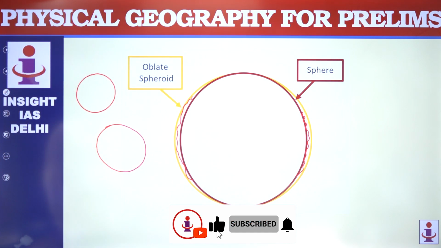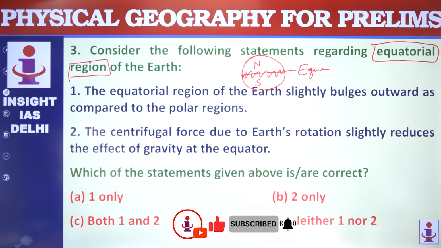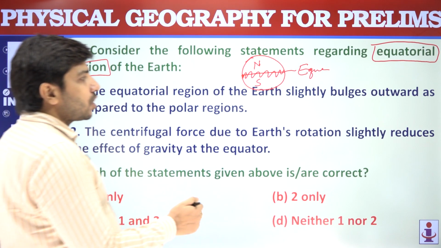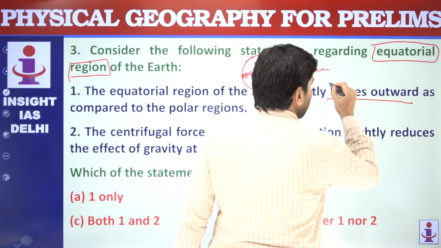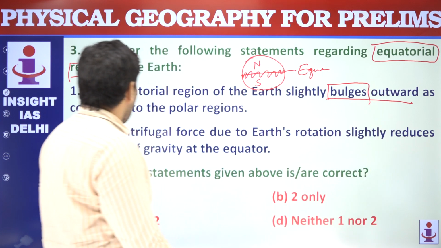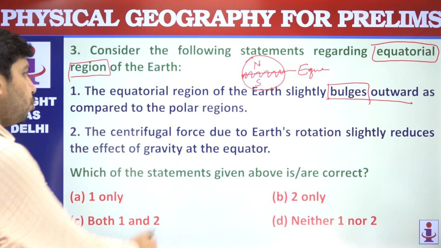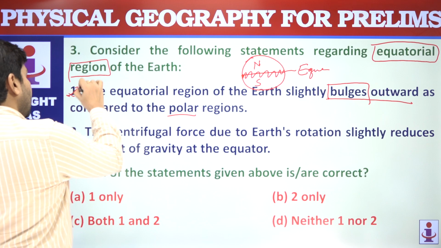Okay. So if we say that the equatorial region of the earth slightly bulges outward, bulges मतलब फूला हुआ है, बाहर की तरफ निकला हुआ है, bulges outward compared to the polar region. So this statement is correct.